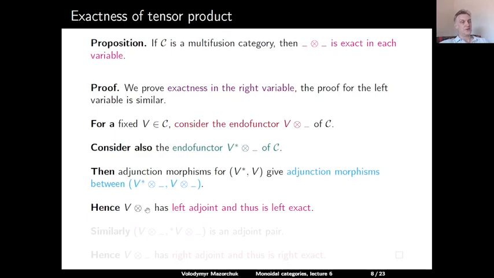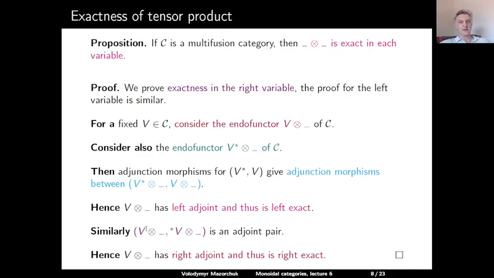Therefore, the functor of tensoring with V on the left has a left adjoint. So this functor is a right adjoint of something, and so it is left exact. Similarly, tensoring with V is left adjoint to tensoring with V and then duality on the left. So tensoring with V is also a left adjoint to something, and so it is right exact. And so tensoring with V is an exact functor, which proves exactness of the tensor product in the right variable.